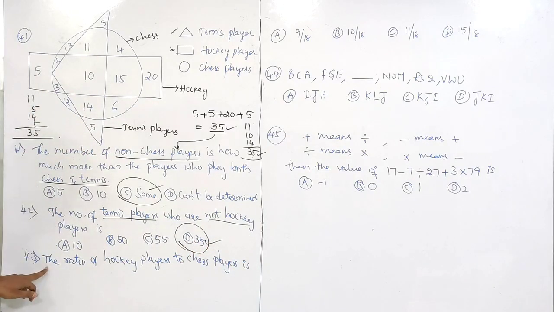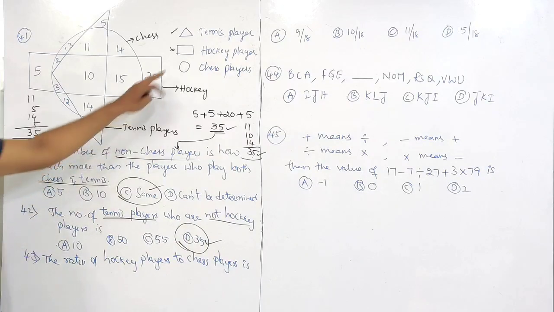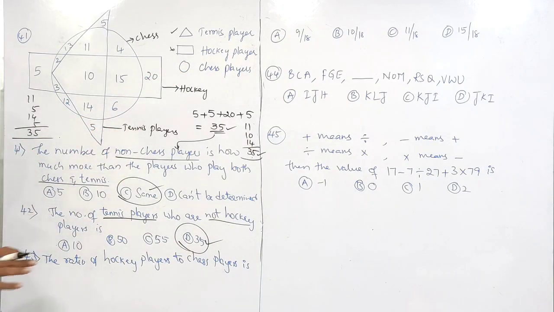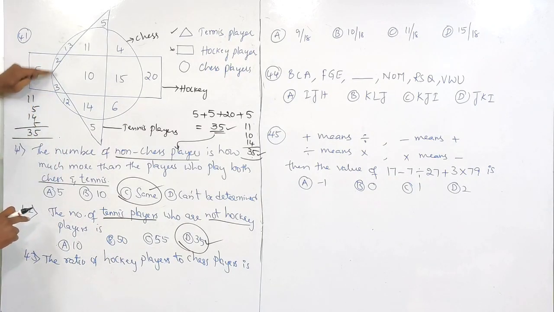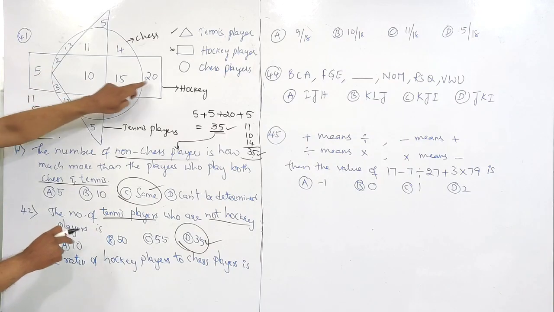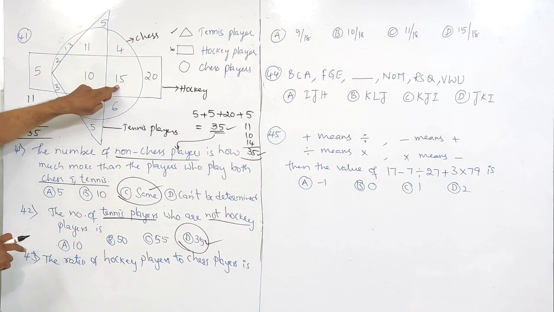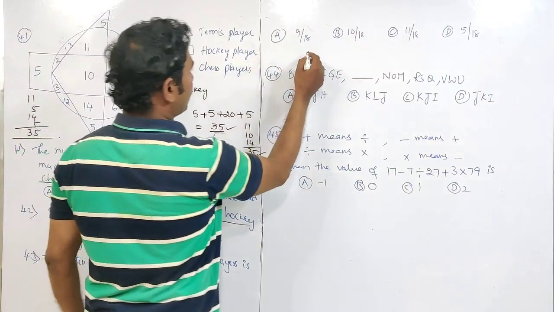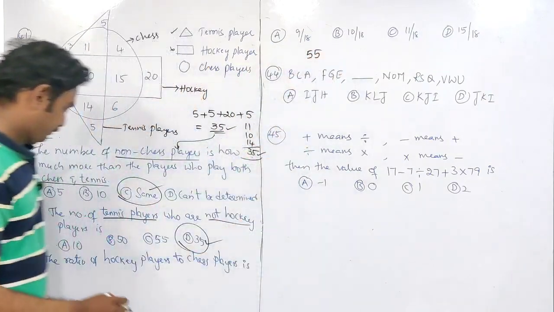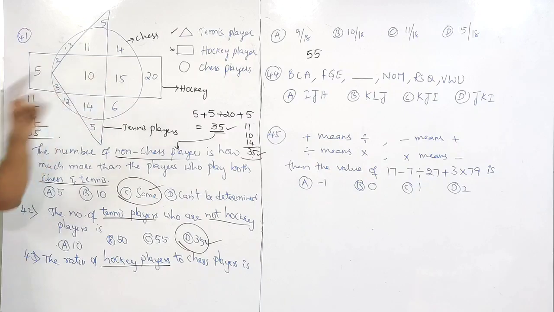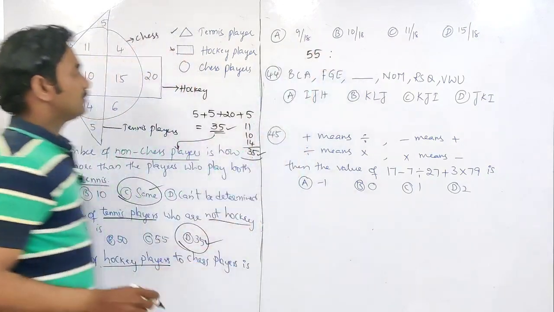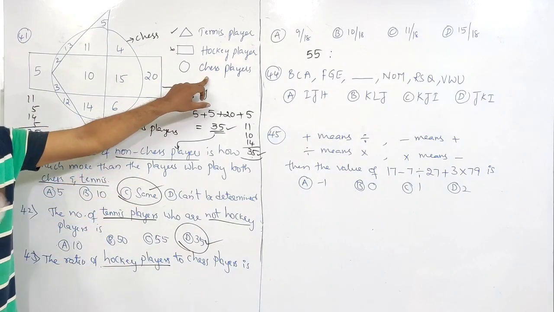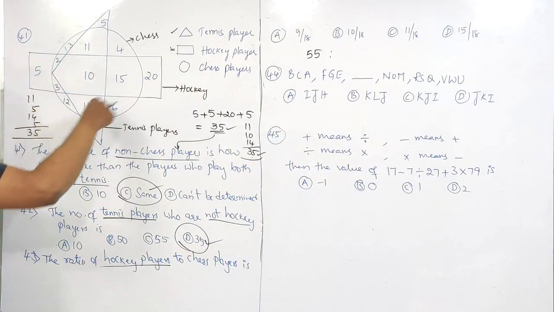Look at next question. The ratio of hockey players to chess players. How many hockey players are there? That means rectangle. We have to count total rectangle. In rectangle, 5, 3, 8 plus 2, 10, 20, 40 plus 15, 55. So total number of hockey players is 55. To the chess players ratio. Who are chess players here? Who are in circle. So you have to count total circular players.